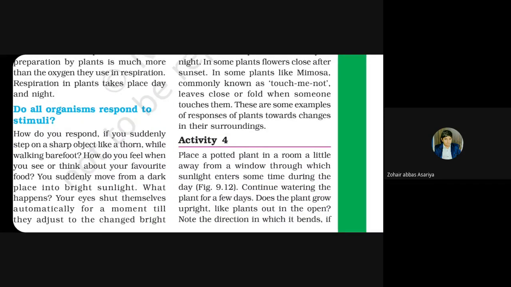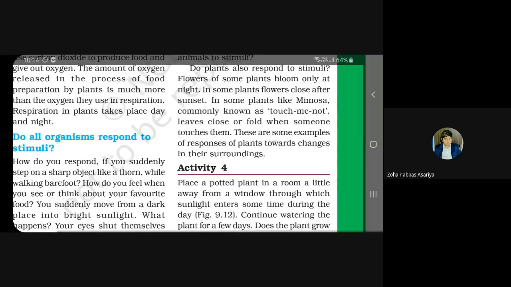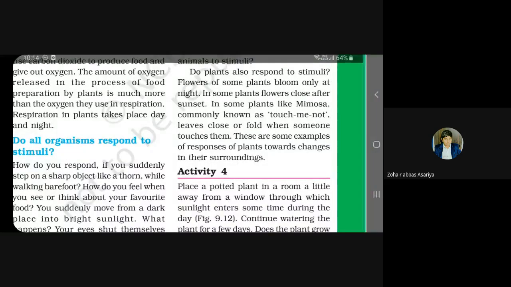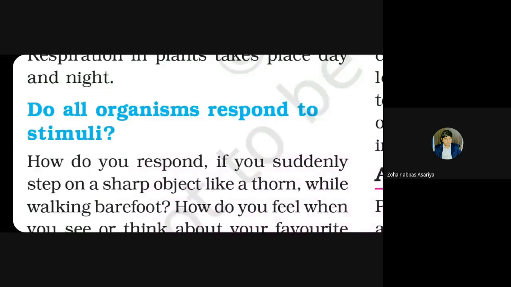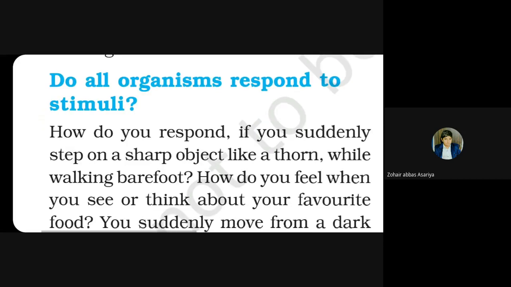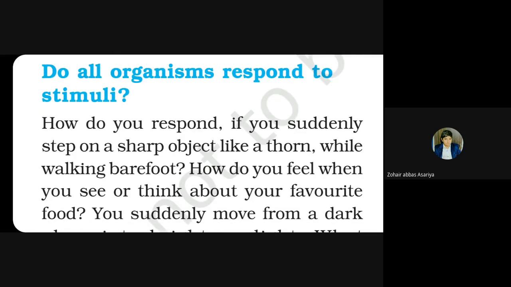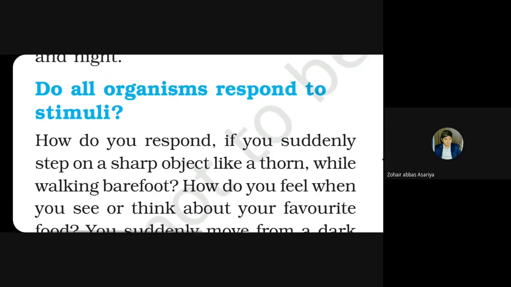Mimosa and touch-me-not are that kind of plants: if we touch them, they fold away their leaves. These are also stimuli towards which they are responding. So this is possible only in living organisms, not in non-living things. Got it, beta?